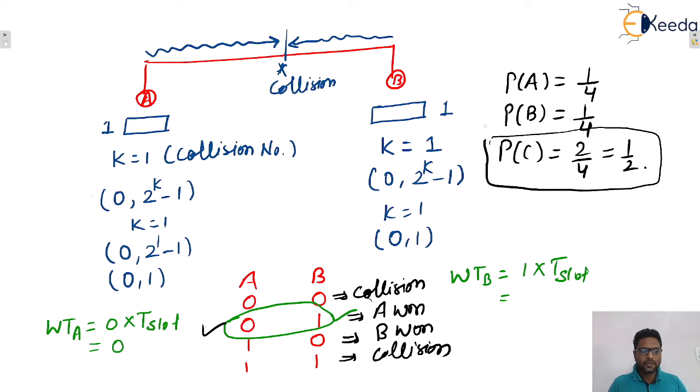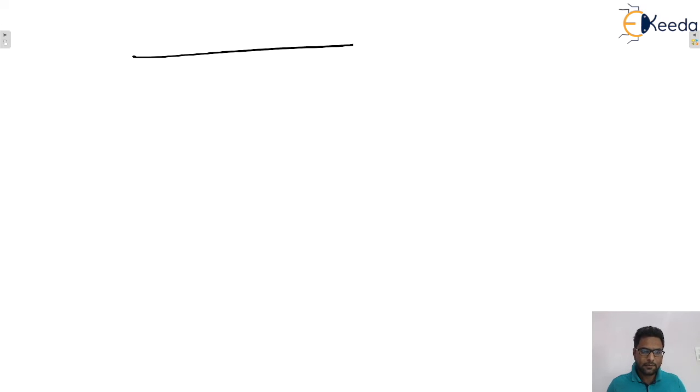Okay, so moving to the next one, let's see what happens now. Let's assume that the second case happened. If the second case happened, then we can say that A will transmit his first packet safely, isn't it? So A transmitted his first packet safely. Now what will happen next, we'll see. Let's say this scenario is continued.